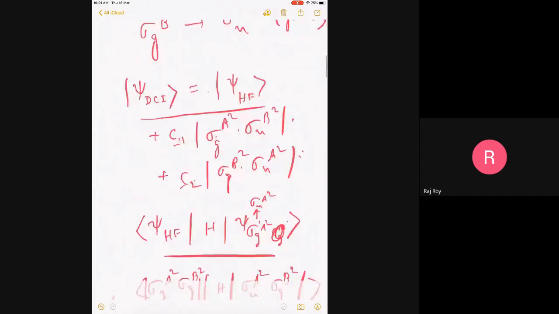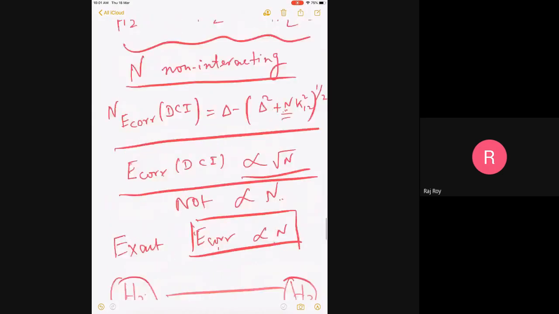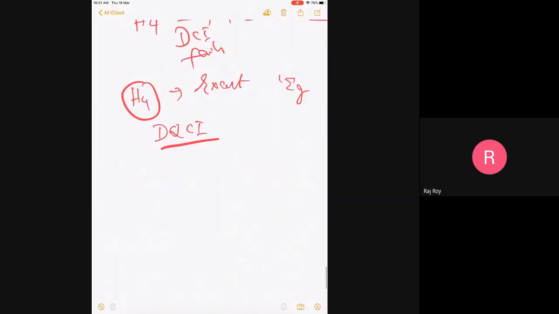As soon as I do DQCI, I will show you in the next class that the problem is just a very simple problem. So this will become, instead of a 3 by 3, a 4 by 4 problem. You can solve the problem exactly, and you will get the energy of H4 as 2 times the monomer. Because now this is DQCI, this is DCI, and both of them are exact.